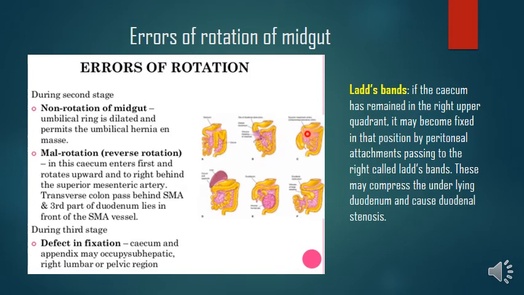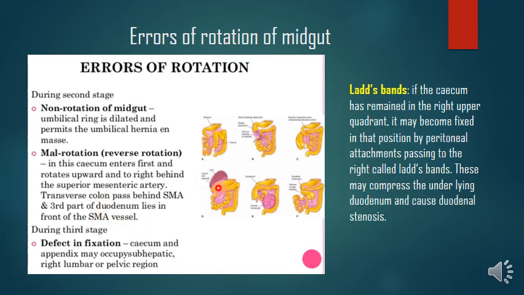So here, if you see, this is the normal thing: the third part should be behind the transverse colon here. But in malrotation, the transverse colon goes behind the third part of the duodenum here. And during the third stage, due to defects in fixation, the cecum and the appendix may occupy the subhepatic, right lumbar or pelvic regions. So a defect in fixation can result in the cecum and appendix occupying the subhepatic region here.